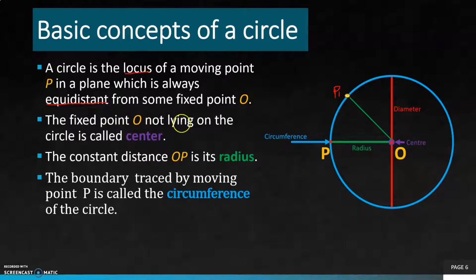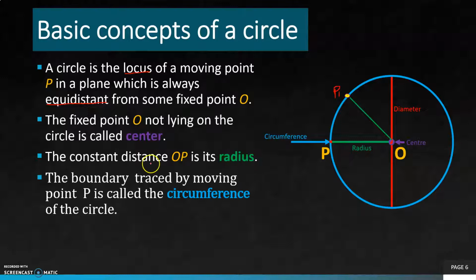The fixed point O not lying on the circle is called the center. Here this fixed point O is not lying on the boundary of the circle, because this fixed point O is in the center of the circle and this is the fixed point. So this is the center of the circle.